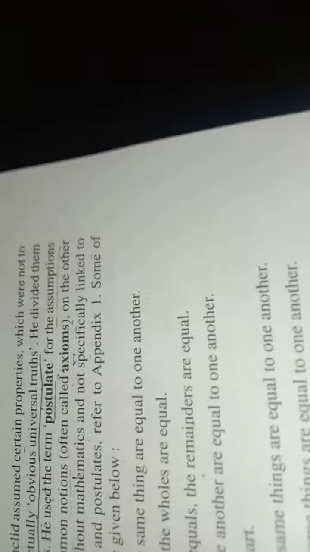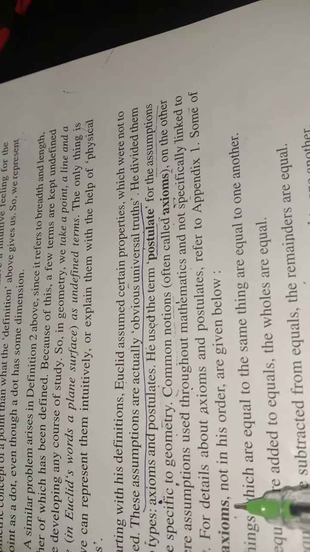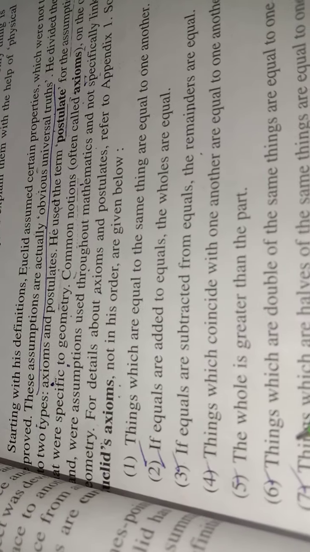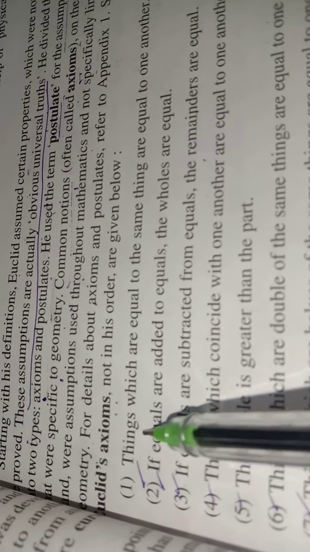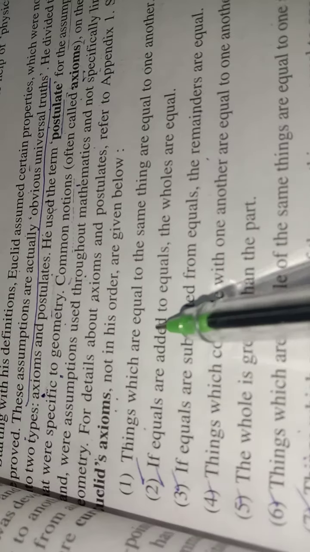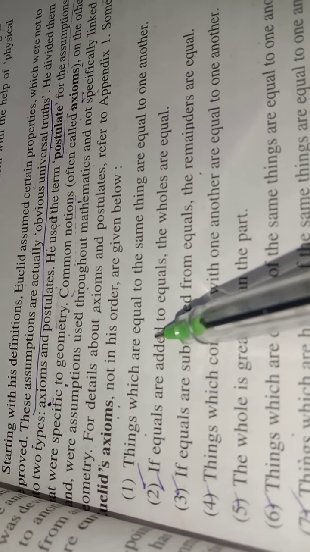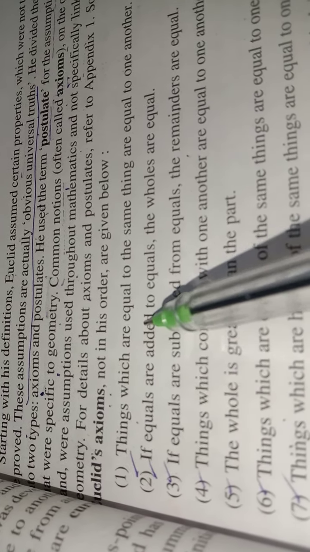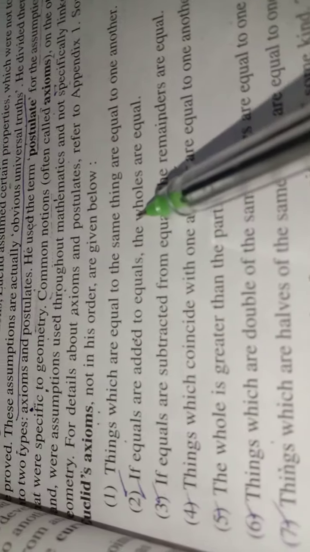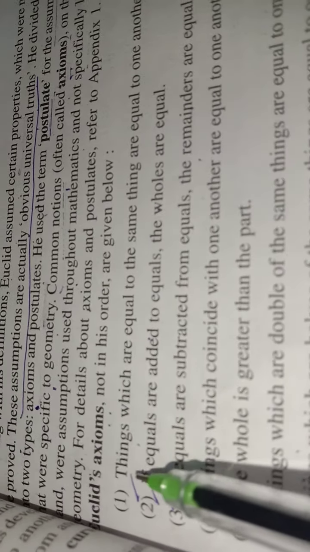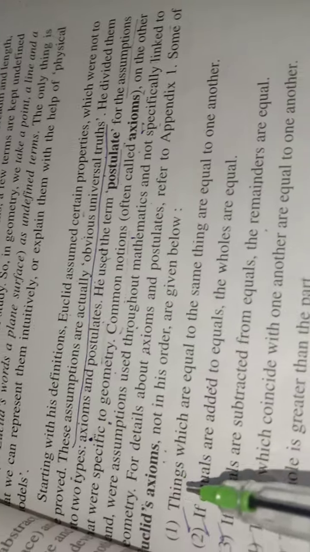A very clear example is given here, Euclid's axioms. When you go through the examples, it will make it clear what the assumptions really were, and whether they were true at that time, or if compared with today's mathematics, whether they have real meaning or not. So let me explain its first axiom.